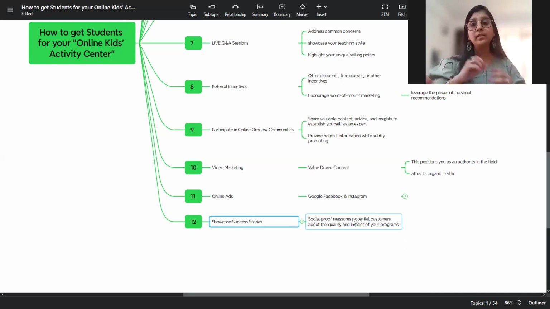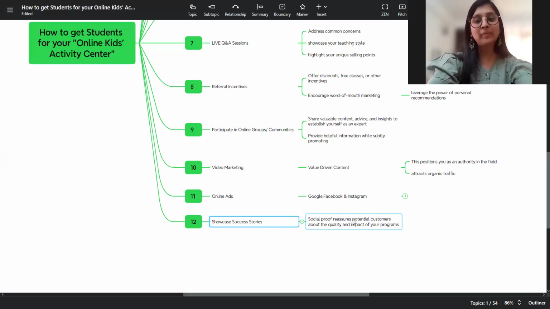Second could be a written, text format testimonial. You can take it on Trustpilot, you can take it on Google reviews, or you can even take it in your community if you have created one, and then you can share it as a post. So showcasing your success story definitely helps to build a kind of faith, and it assures your potential customers that they might land up in the right hands.